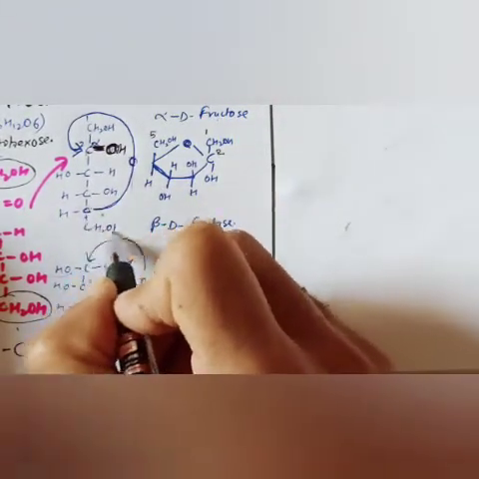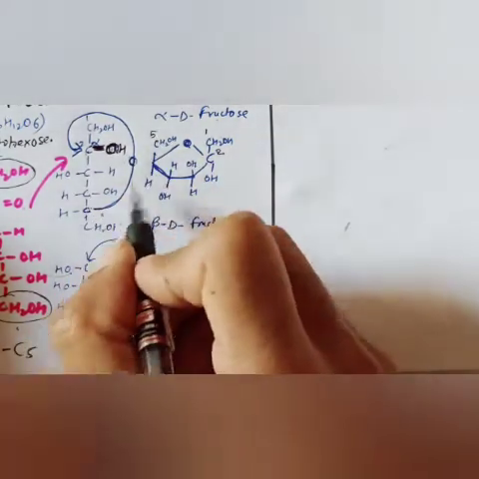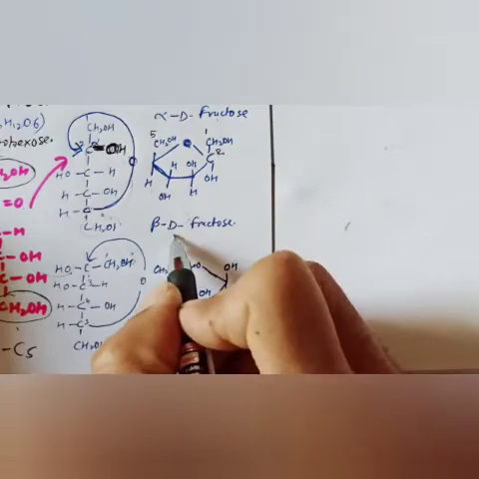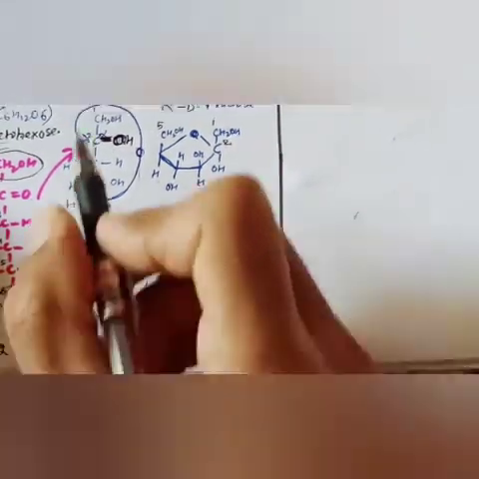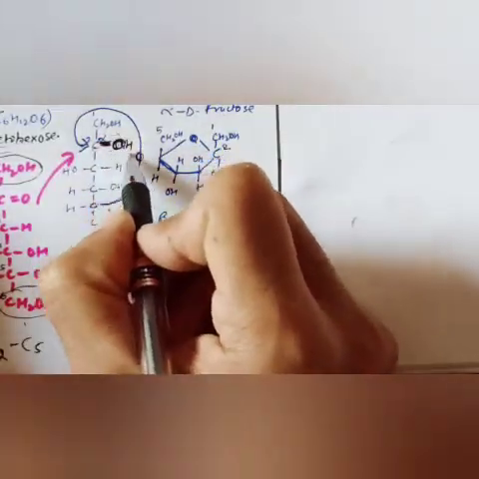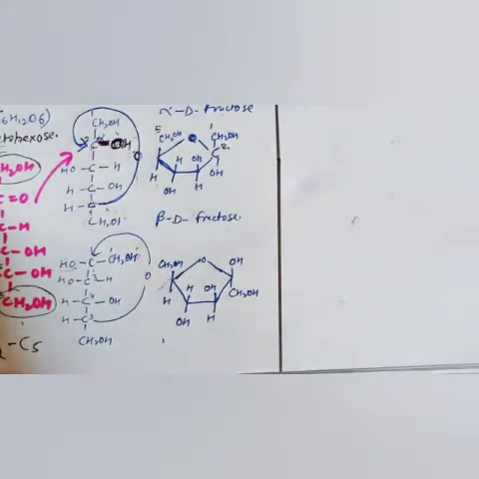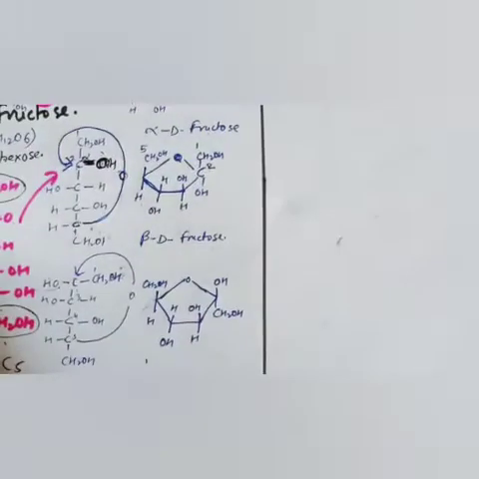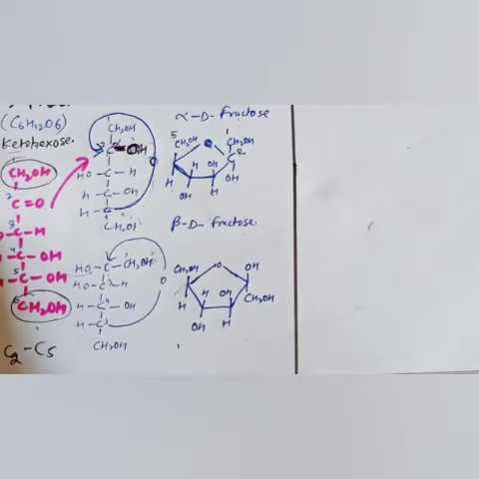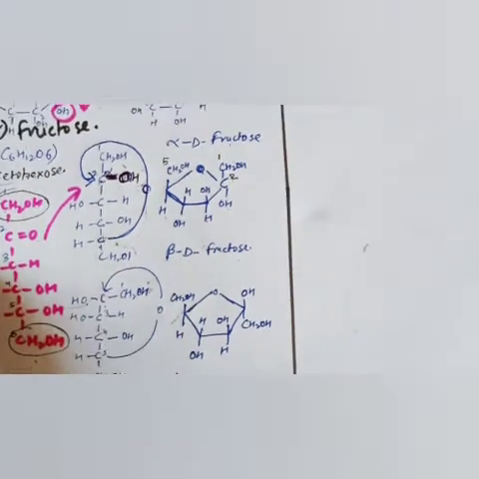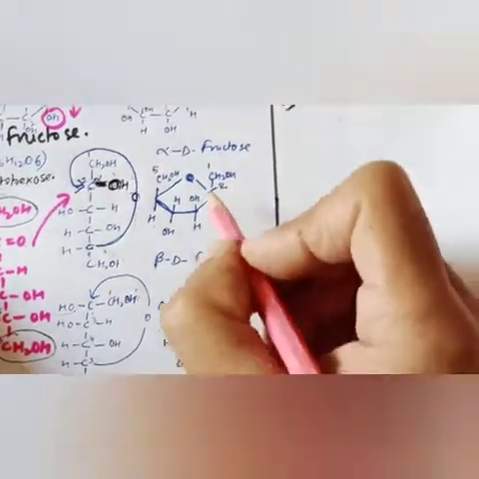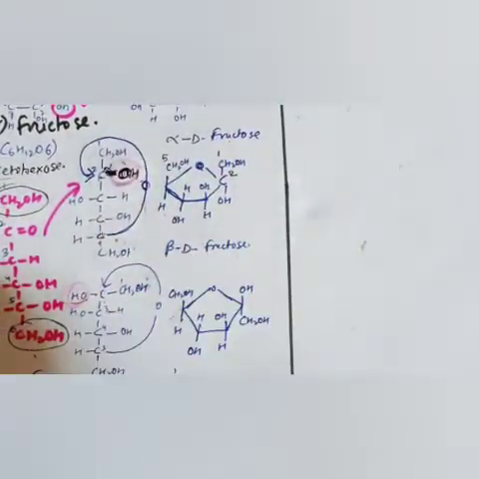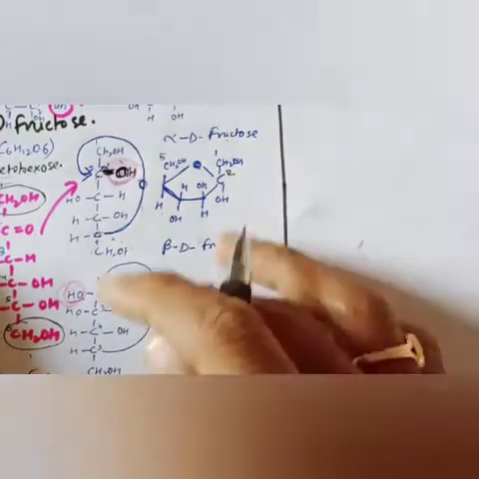This is up because it is on this side, and this H is down. So for beta dextrofructose, the change is the position of OH. Here OH is toward this side. In the sketch you can see this OH is on the right-hand side, or here this OH is on the left-hand side. Okay, so this is all about fructose.